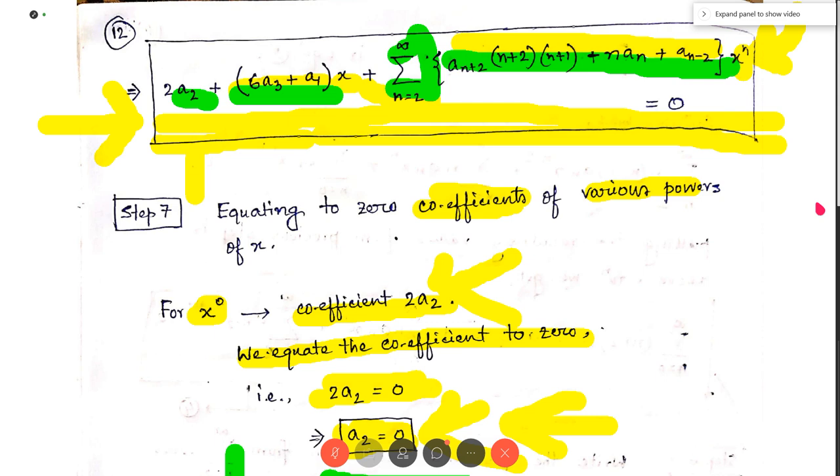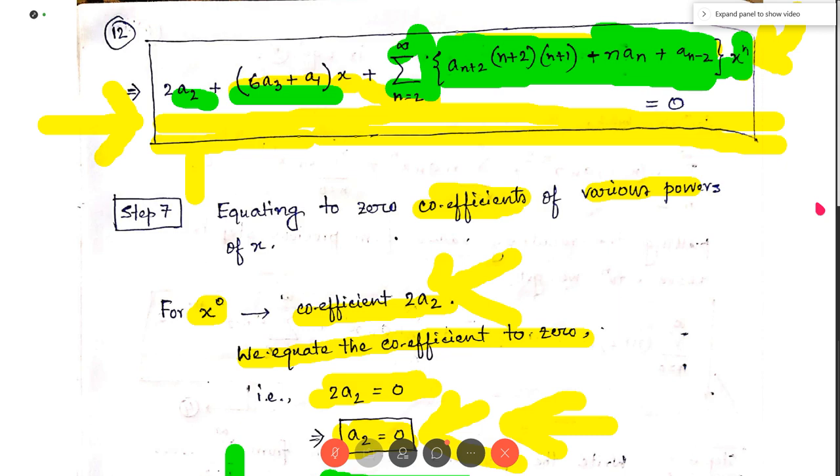Now we have to find more coefficients, that is a4, a5, a6, and to do so, we have to find a recurrence relation. How did we get the recurrence relation? We got it by equating to 0 the coefficient of x to the power n. The x to the power n is in the equation above; the coefficient of x to the power n is this thing. So we write the coefficient of x to the power n here and we equate it to 0.